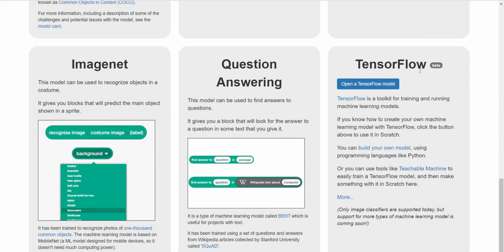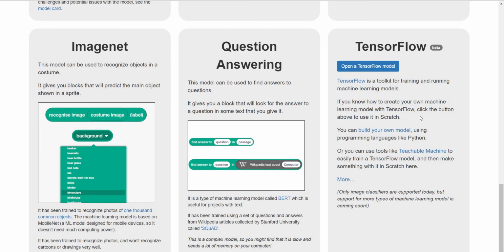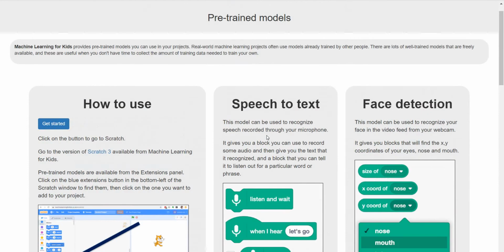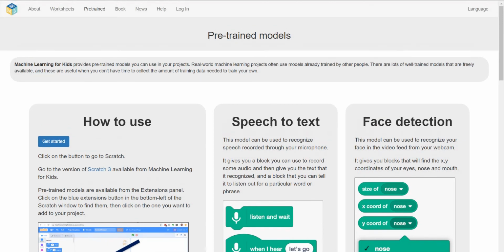Even TensorFlow is available. It is one of the open source mechanisms that can be reused in any of your projects. Okay, and question answering, so now you can choose question answering for yes or no, or something where you can give input, so those kinds of activity also can be recorded. Based on that your program can work, like if you are trying to create your own mini robo with the help of machine learning.